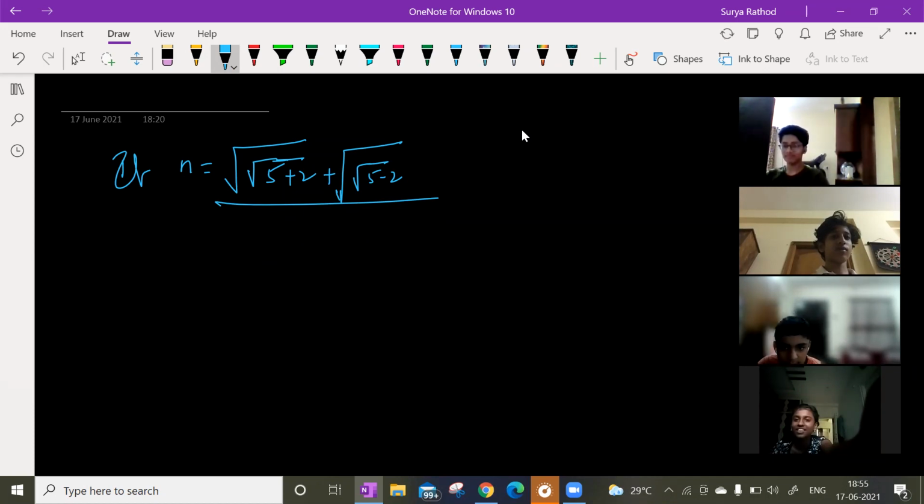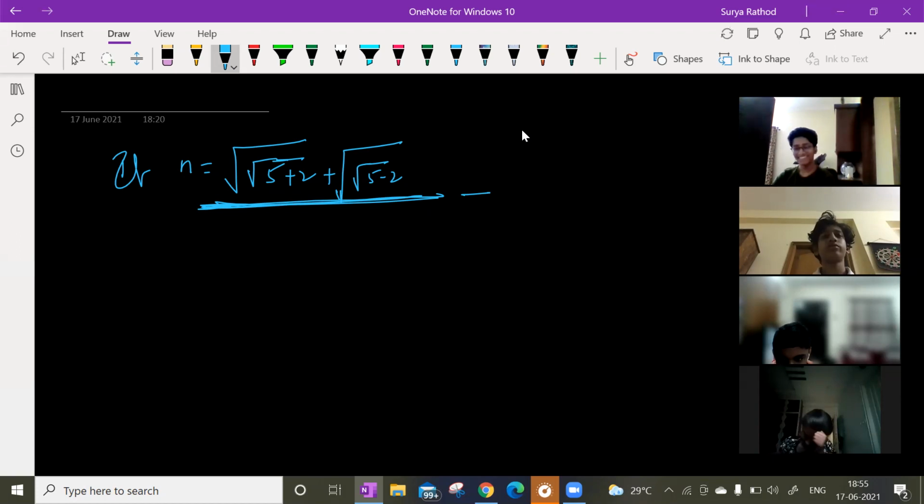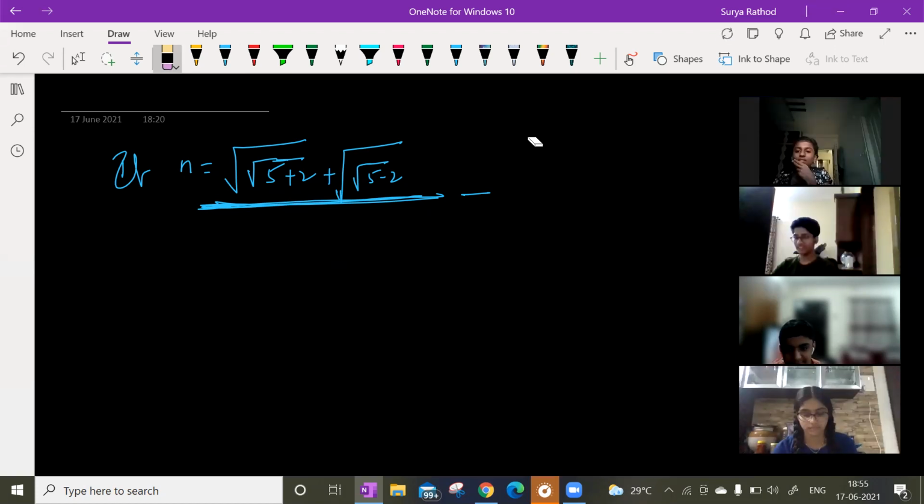Tell me. The bar separates numerator and denominator. Next to that line, to the right side, the minus sign starts. Okay. Then the denominator, what is it? The denominator is root over root 5 plus 1.